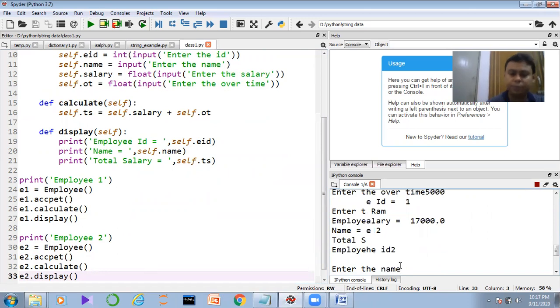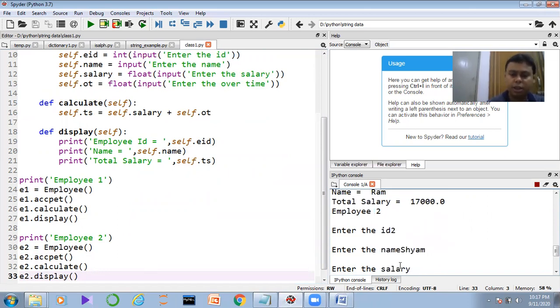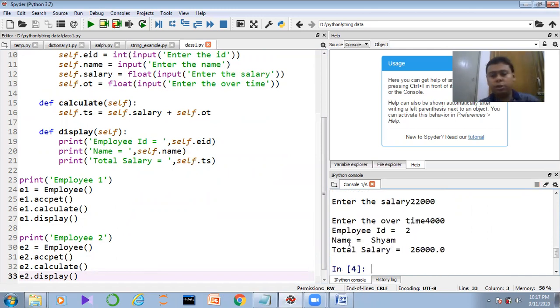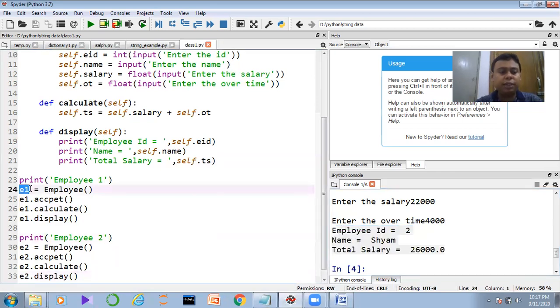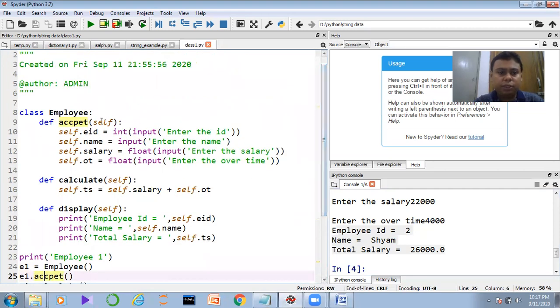Now enter ID number 2. I am entering Sham. He is getting 22,000 of salary and 4,000 of overtime. So guys, what I can understand here, I am getting the output. So here what we can understand, we are creating the object, and by using the object we are able to call the method. Now guys, you can notice one thing, I have always defined the self keyword.